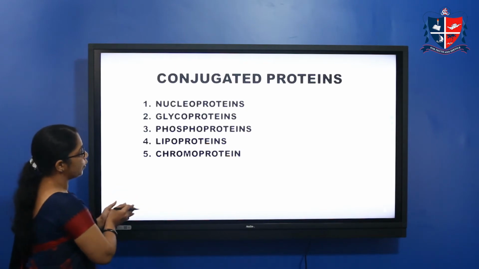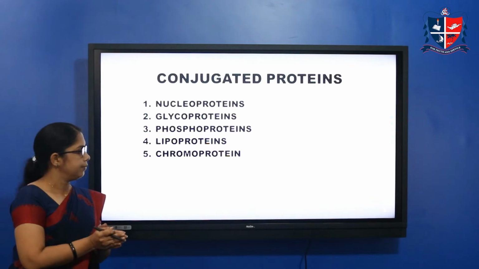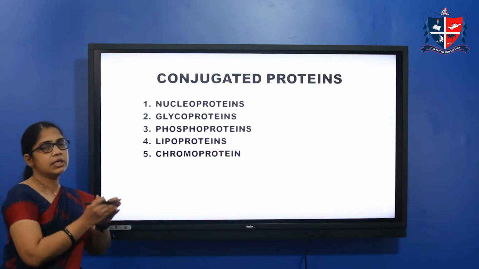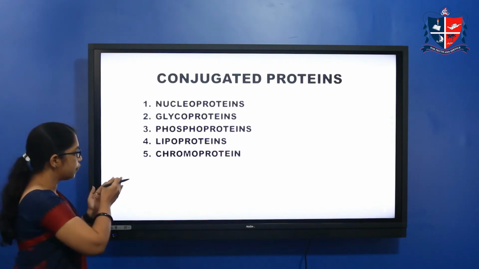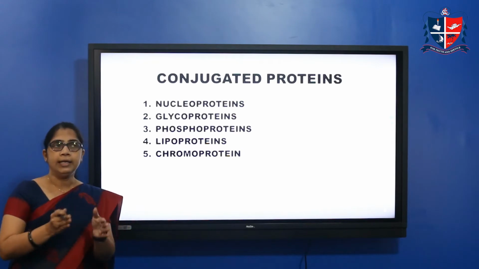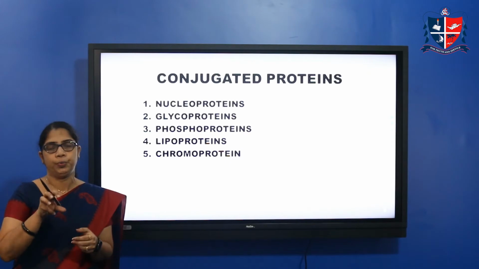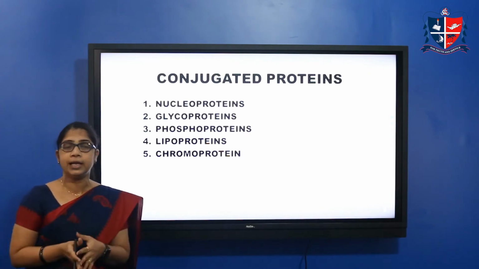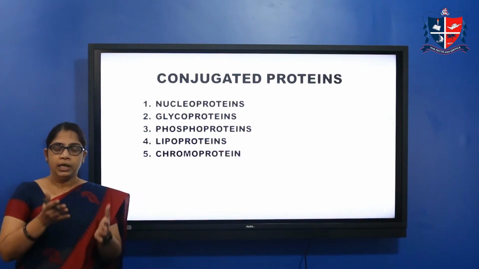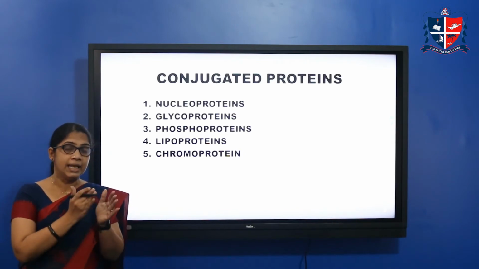In phosphoproteins, it is phosphoric acid. In lipoproteins, it is lipid. In chromoproteins, the non-protein part is a color giving group, like heme in hemoglobin.